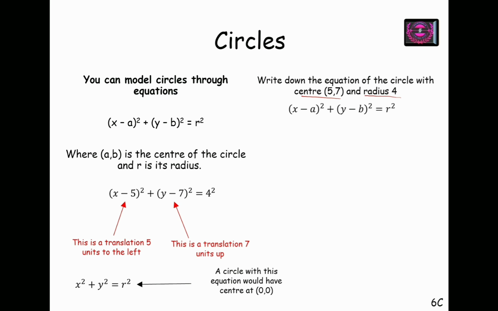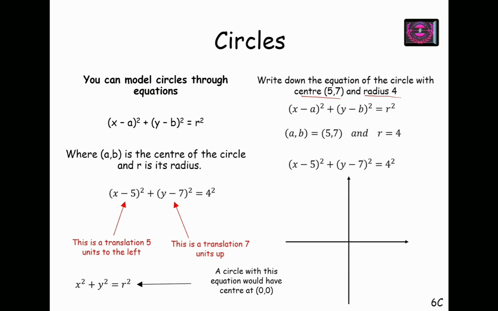Values of a and b are 5 and 7. Value of r is 4. So upon substituting these values, I have x minus 5 whole square plus y minus 7 whole square equals 4 square. This is my equation of the circle.